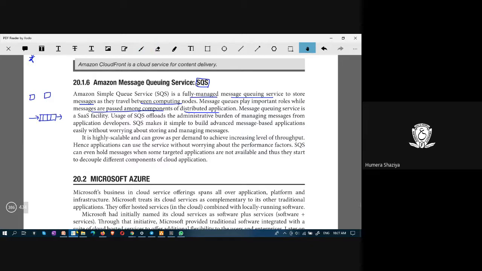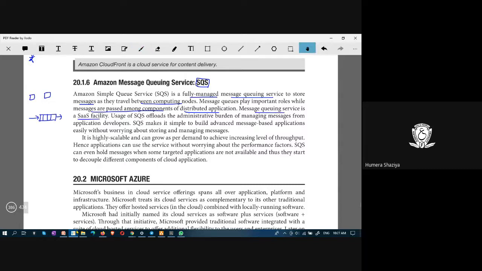Sometimes you need to store the message before forwarding it. It is not necessary that both the sender and the receiver are always active. What has to be done? Messages have to be queued at some place, buffered at some place, and forwarded based on availability. Message queuing service is a SaaS facility, software as a service.